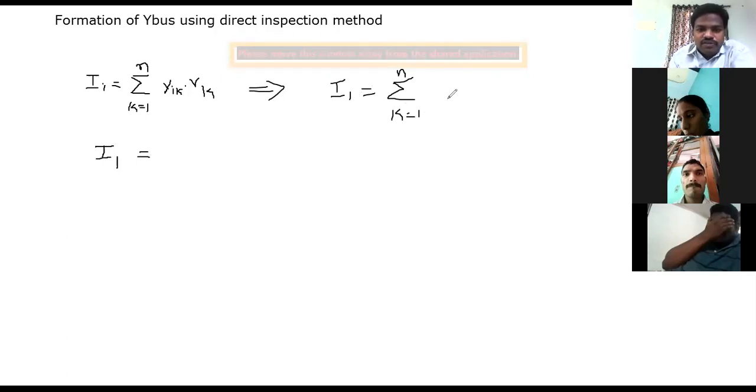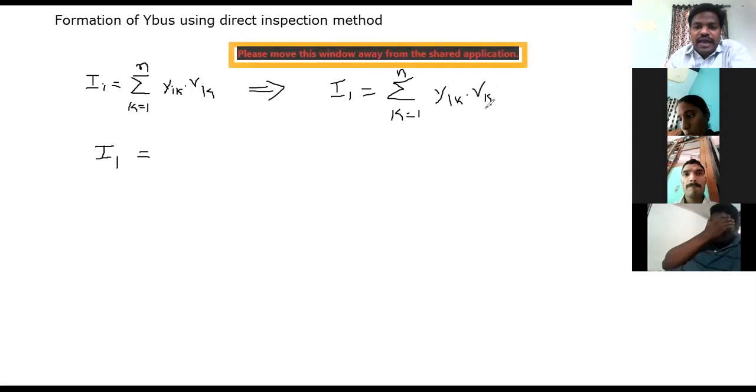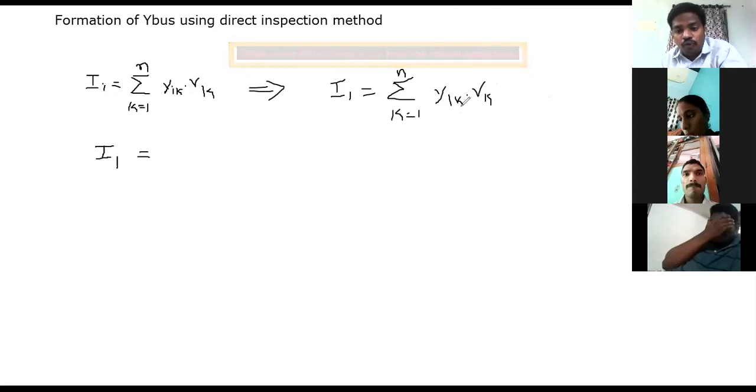I_1 is equal to Y_1k into V_k. Again, k is varying from 1 to n. Now if you expand, consider k is equal to 1, obviously you will get Y11 into V1 plus Y12 into V2 plus Y13 into V3 plus Y14 into V4 plus, and so on up to the last term.